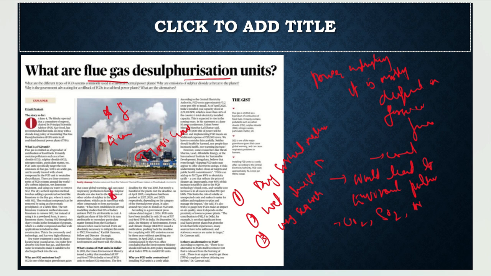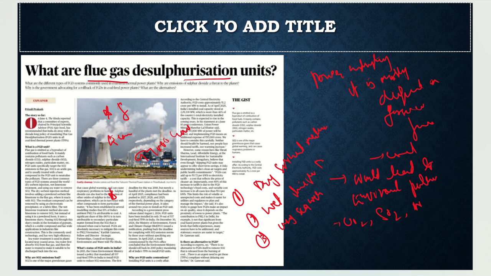First, there can be better research and development. The domestic suppliers should be worked upon much more, and also we can raise the power tariffs, by which we can get the money to install these desulfurization units. So these are some ways forward which we can implement. So this is about the article. I hope you have understood it.